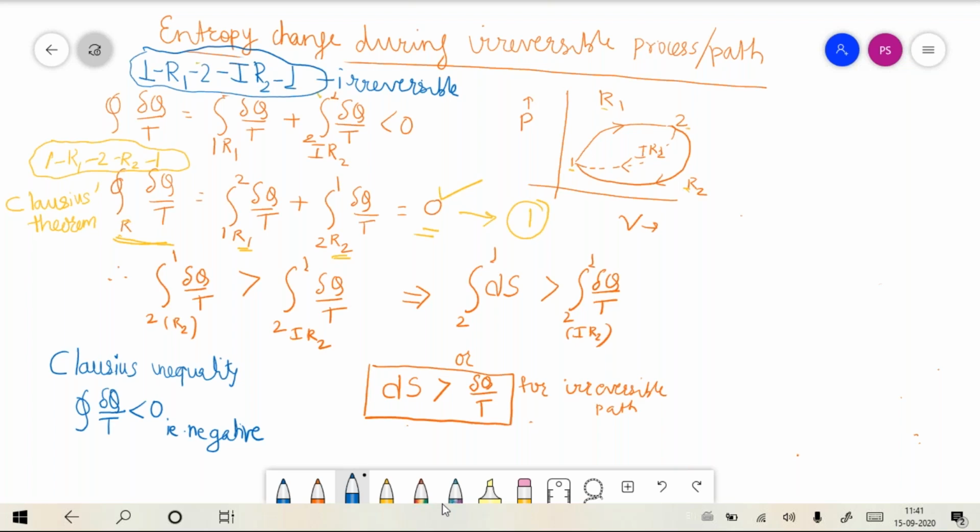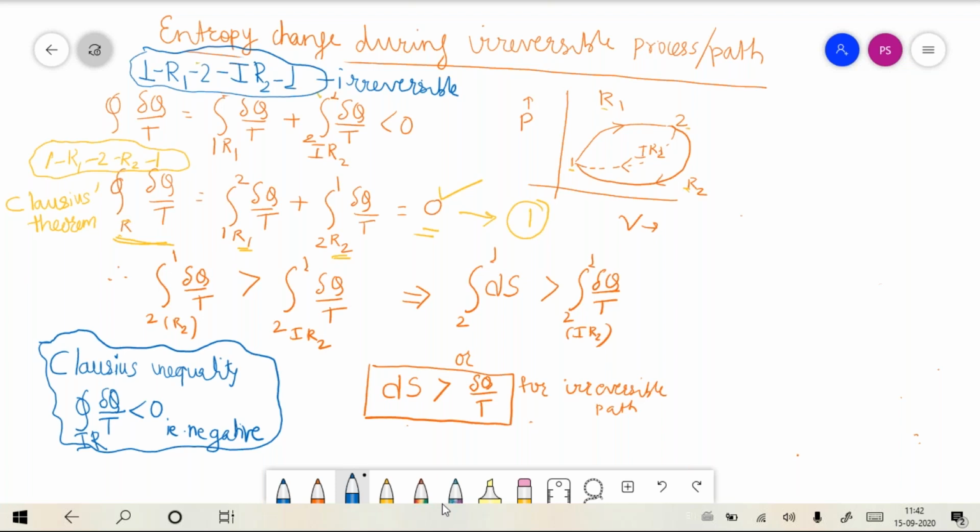So, applying the Clausius inequality, which is written over here, if it is an irreversible cycle, the value of the cyclic integral of del q by t is negative. I am applying this condition to this irreversible cycle.